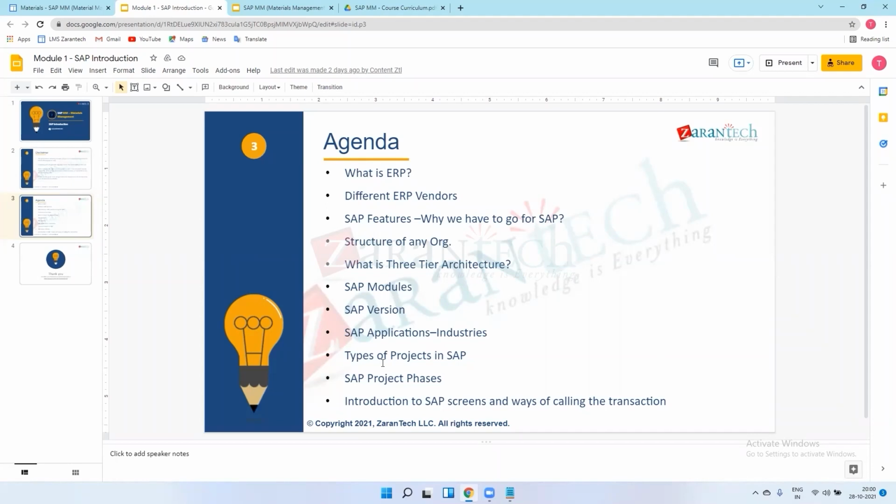HANA is the database, so our application is simplified for the HANA database. In short, we call it S4 HANA. When I was working, it was ECC 5. Now everybody is on ECC, and some businesses are upgrading their system from ECC to HANA.